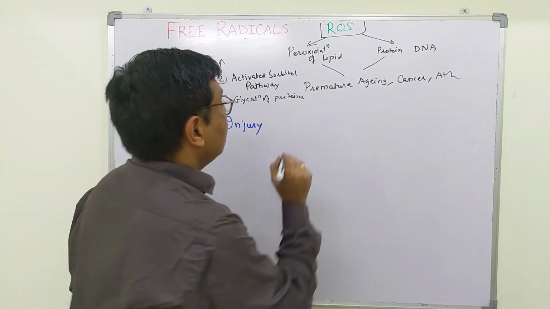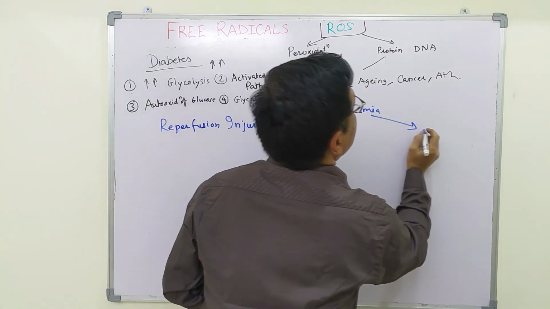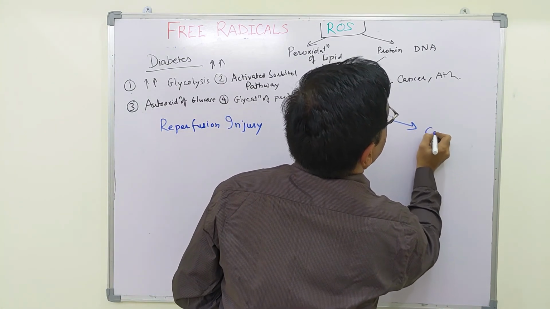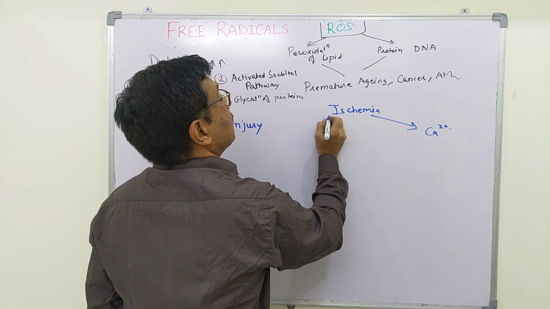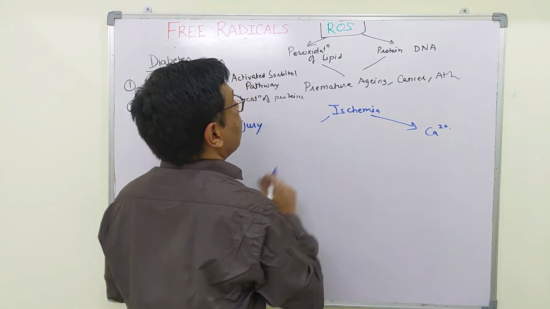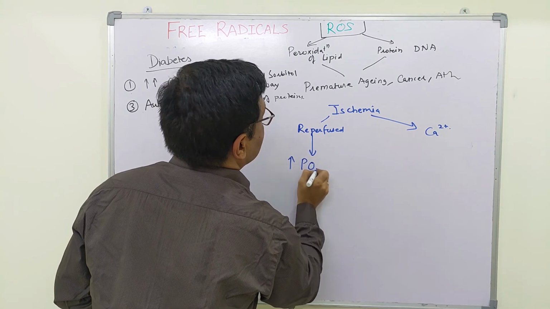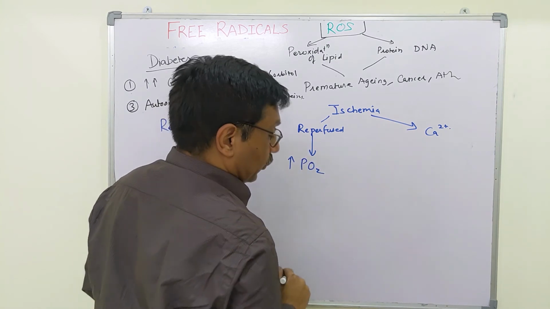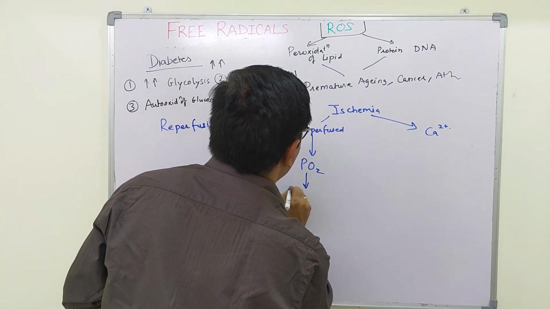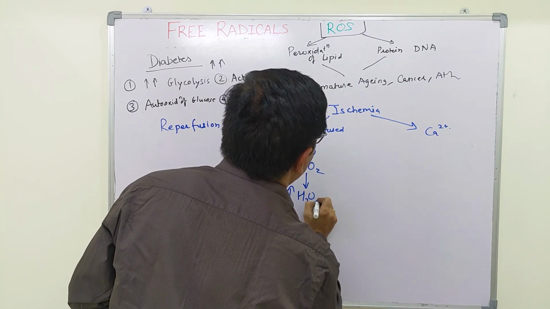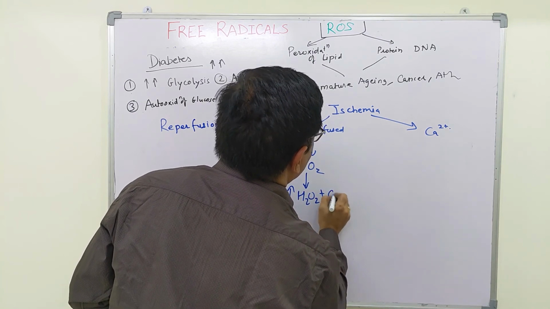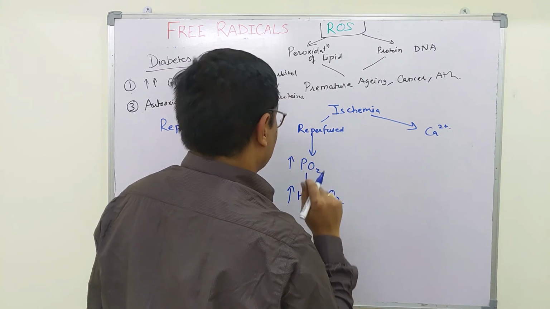What happens if there is ischemia? There occurs a release of calcium ions, and if this area is reperfused, there is an increased partial pressure of oxygen, and increased concentration of hydrogen peroxide and oxygen molecules.